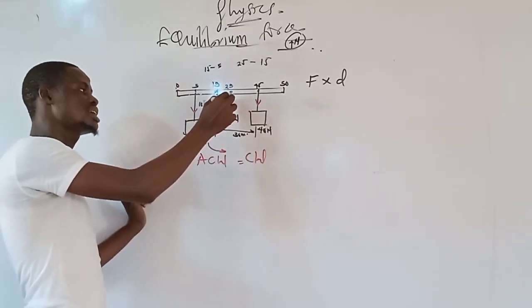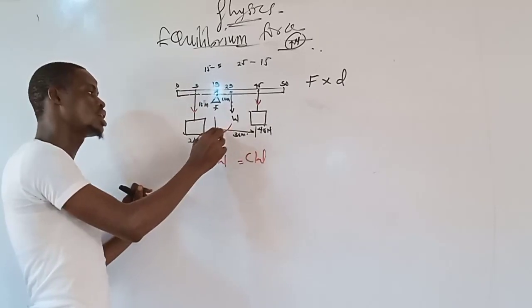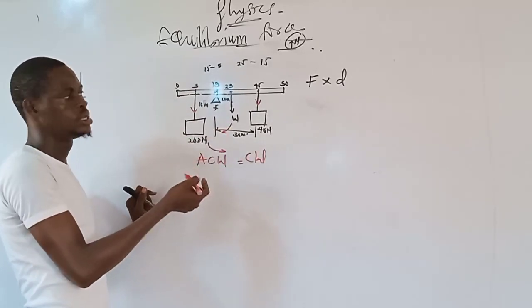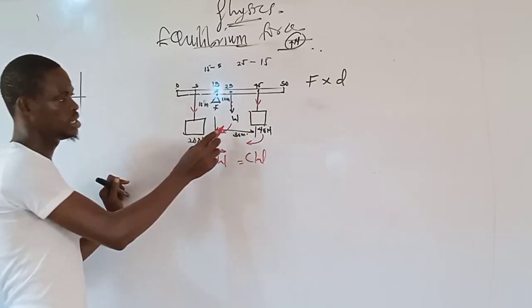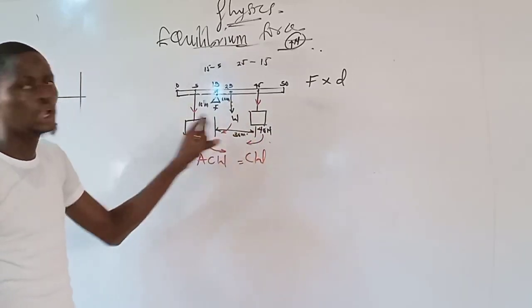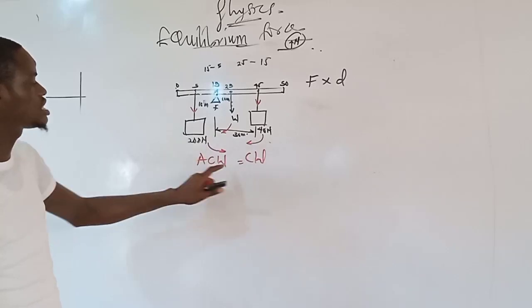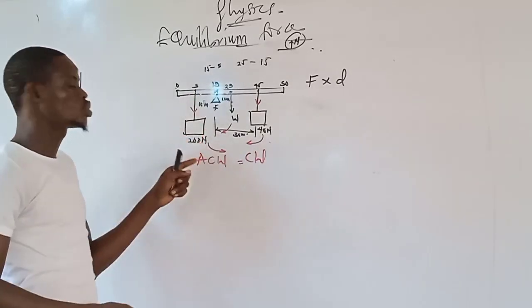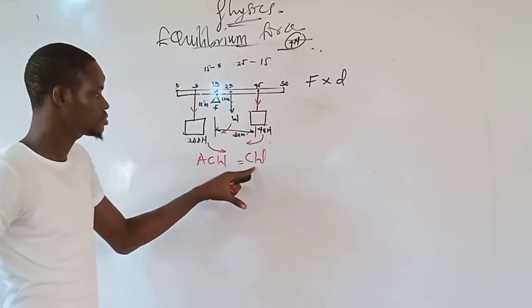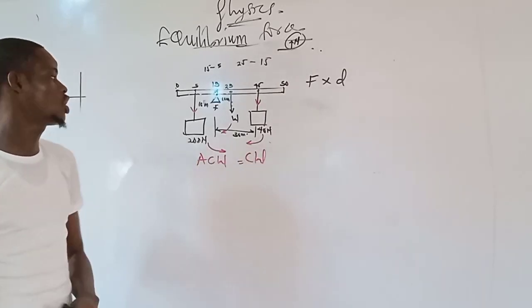This force here, the weight of the body, we tend to return it back here for the body to be in equilibrium. Likewise, this force we tend to bring it along this direction. These two forces are in clockwise manner, while this one is in anticlockwise manner. So for this body to be in equilibrium, total clockwise moment must be equal to total anticlockwise moment.